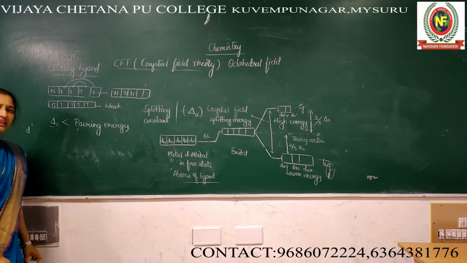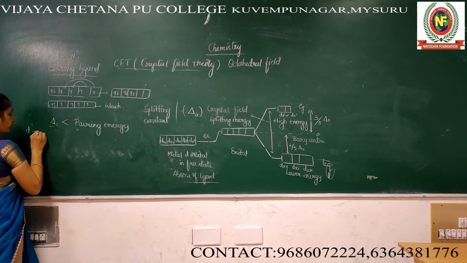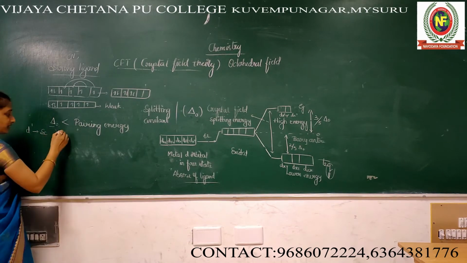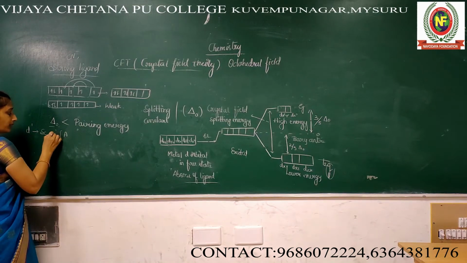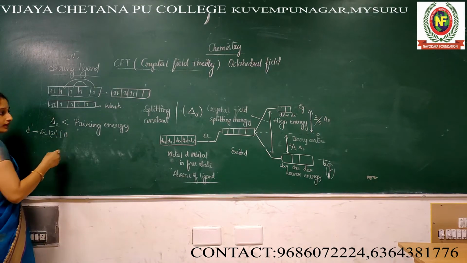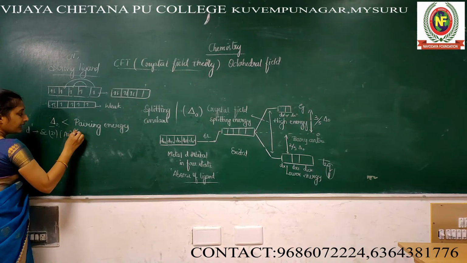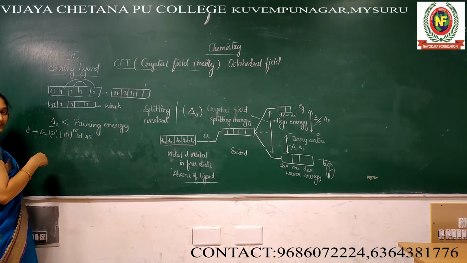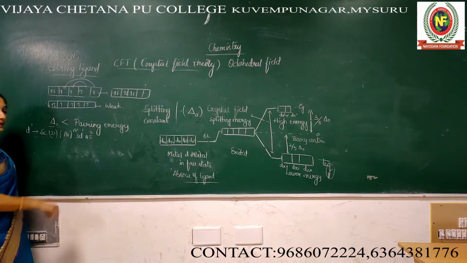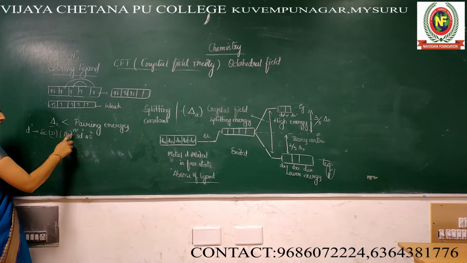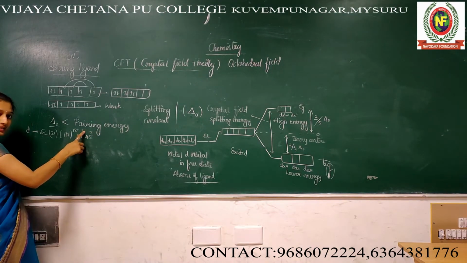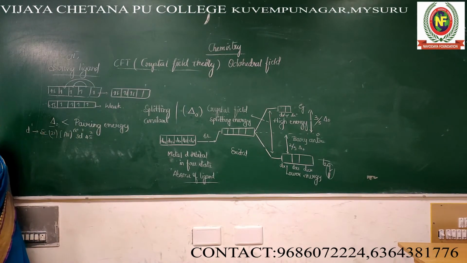Now, D1 system. D1 system means what? Scandium. If you write the electronic configuration for this, scandium atomic number is 21: argon 18, 4s2, 3D1, which means the D orbital contains one electron.